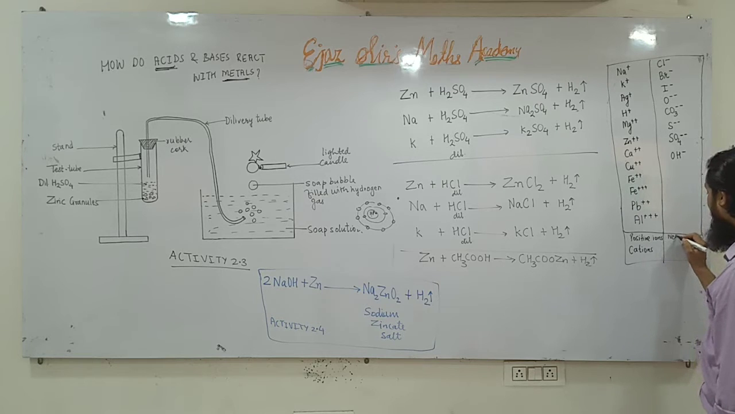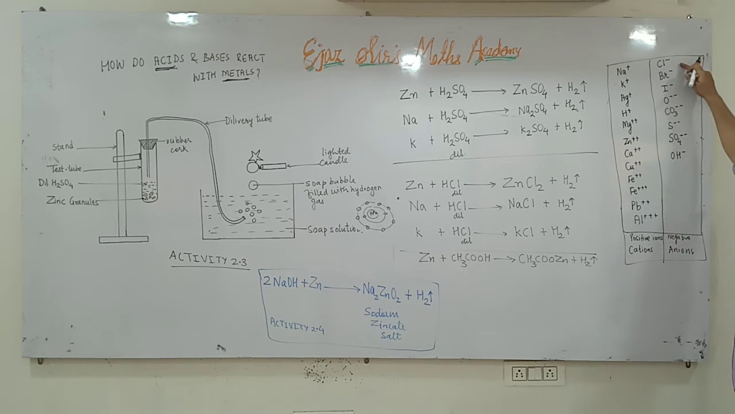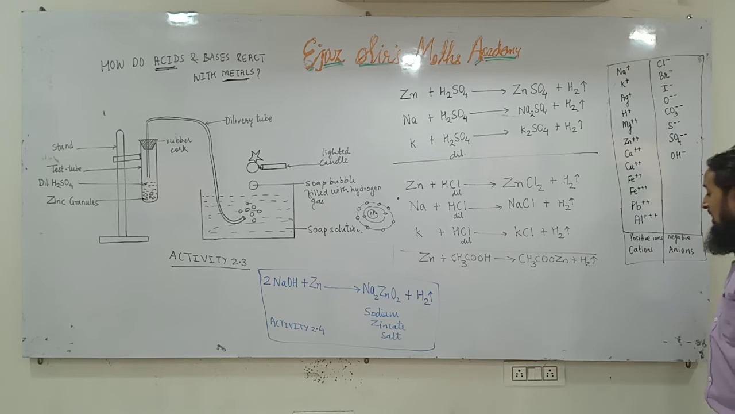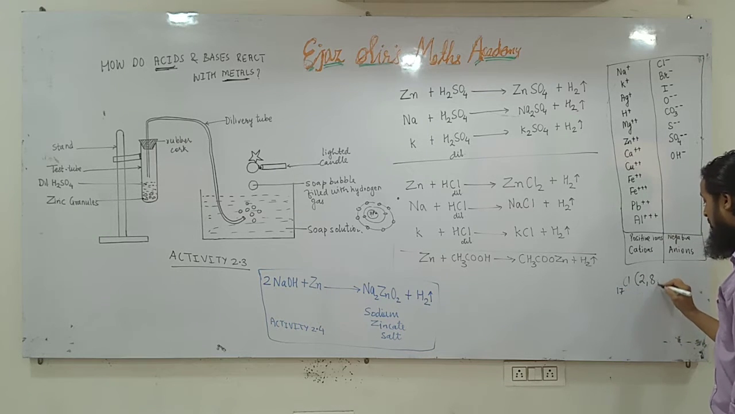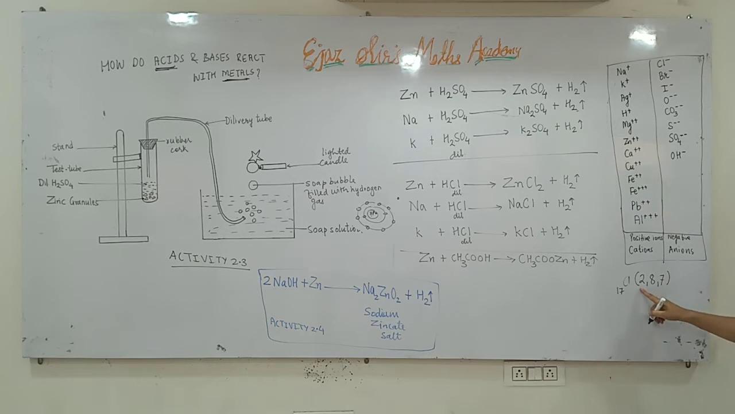And here we have negative ions. How are negative ions formed? Negative ions are formed by accepting electrons. Chlorine accepts 1 electron. Atomic number of chlorine is 17. Its electronic configuration is 2, 8, 7. In the first orbit of chlorine atom, there are 2 electrons. In the second orbit, there are 8 electrons. In the outermost orbit, there are 7 electrons.